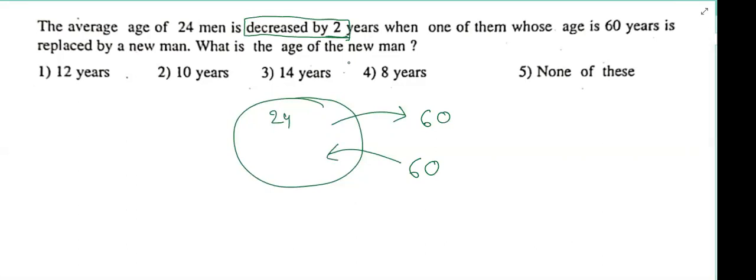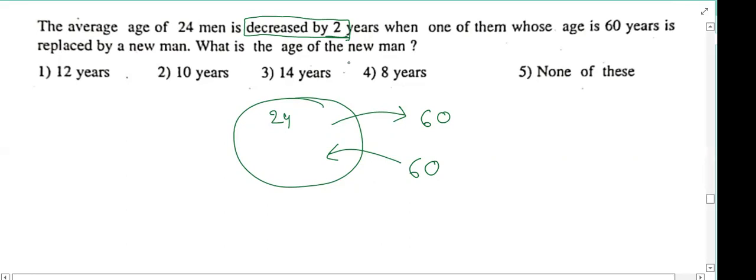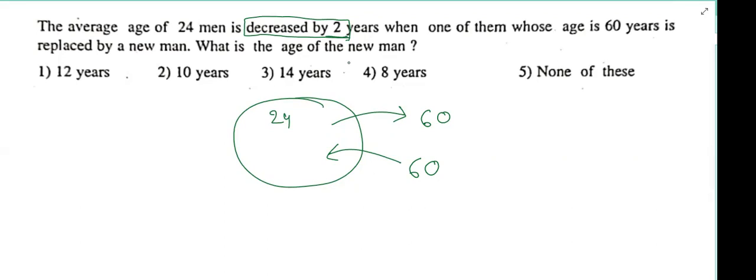Decreased by 2 rupees means the new person is bringing more than 60 or less than 60 or equal to 60? Equal to 60 we already discussed. If it is equal to 60, then there is no disturbance. But it is already disturbed, so it is compulsorily not exactly 60. Tell me, more than 60 or less than 60? More than 60? No, if we bring more than 60, then the persons will share the amount and the average will be increased. But our amount is decreasing, so we have to distribute some of our amount to the new person.